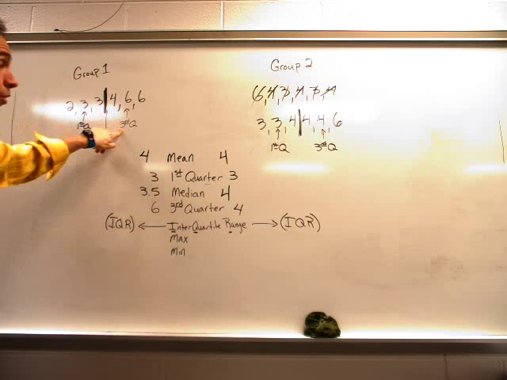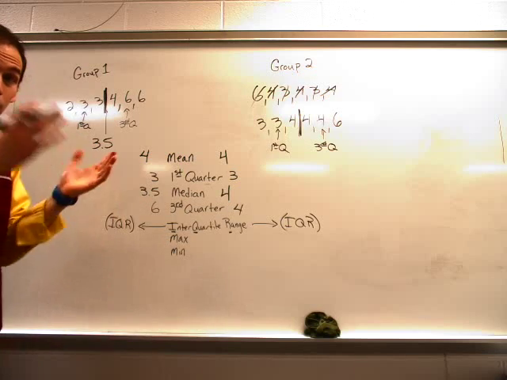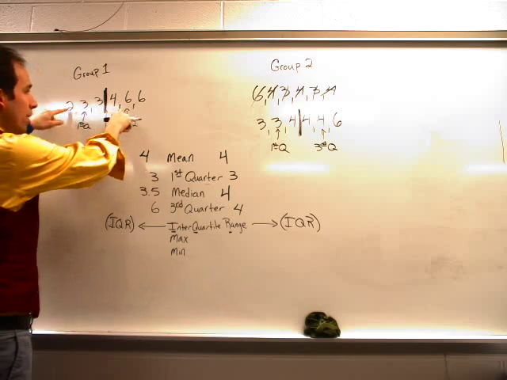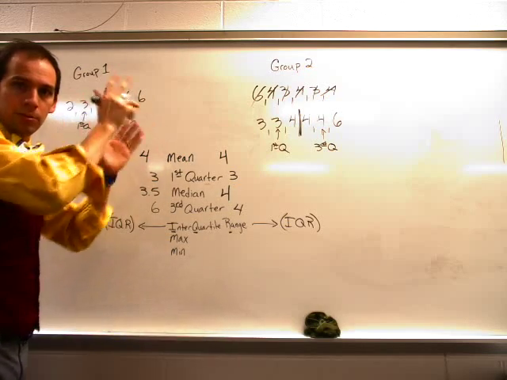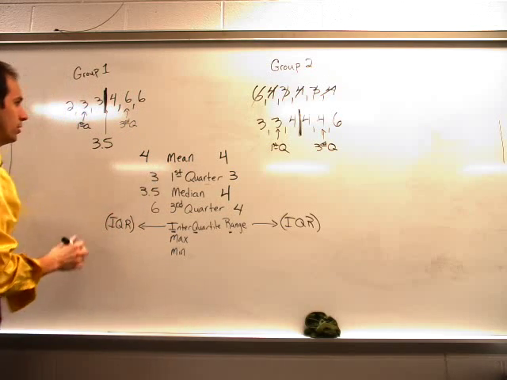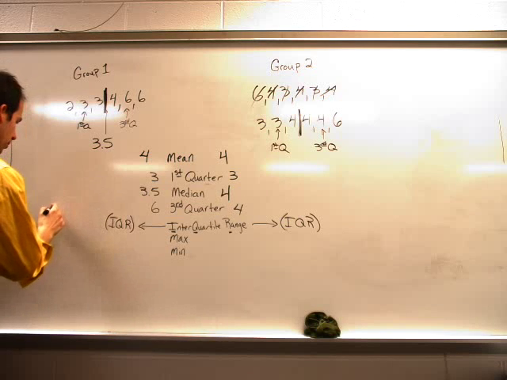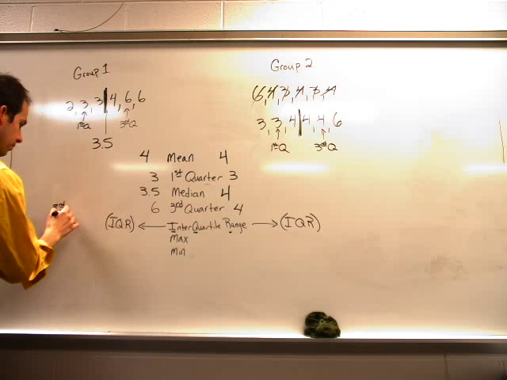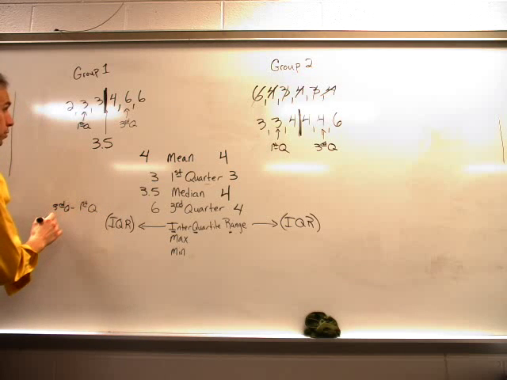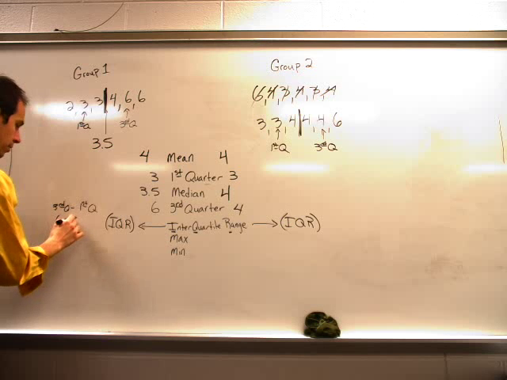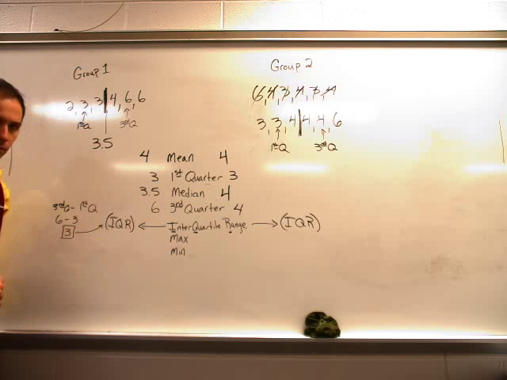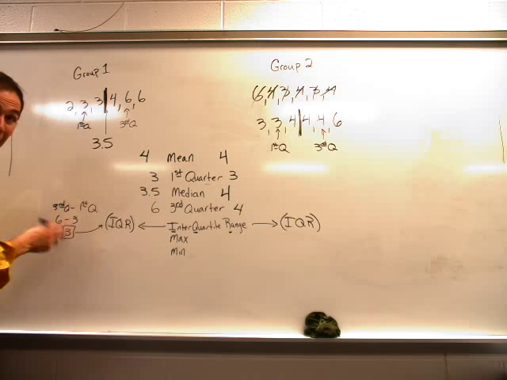Well, third quarter minus first quarter. It's a range. If I were to measure the gap right here, how big is that gap? All right, that gives me an idea of where most people are going to fall when they answer my survey question. All right, so it's third quarter minus first quarter. All right, so that's 6 minus 3. So the IQR is 3.